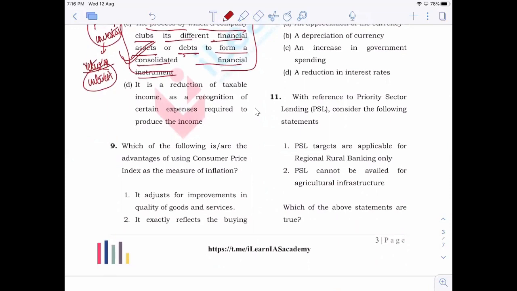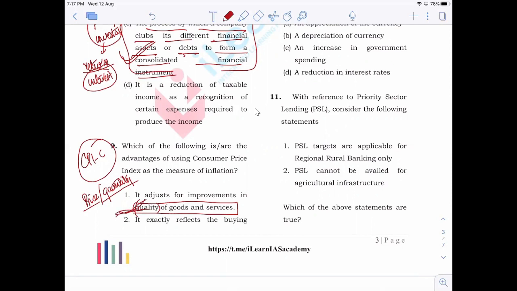Now, which of the following is or are the advantages of using the consumer price index as a measure of inflation? CPI combined is our current measure of inflation, right? One option says it adjusts for improvements in quality of goods and services. CPI has nothing to do with the quality of goods and services. It only deals with the price or the quantity. You have to read each and every word given in the question, then only you will be able to find out what the mistake in the question is. Here the quality aspect is wrong.